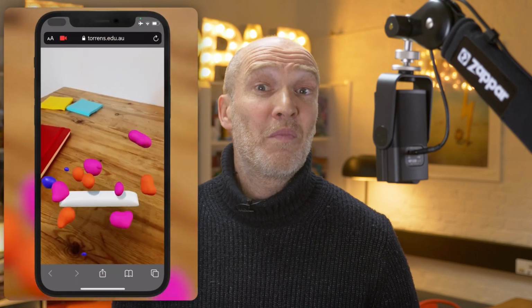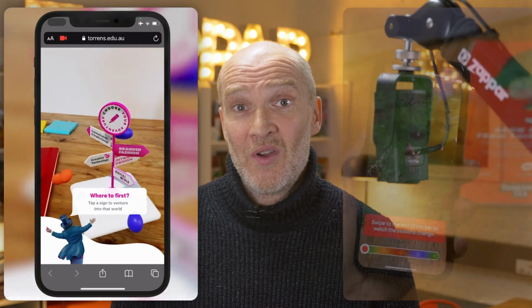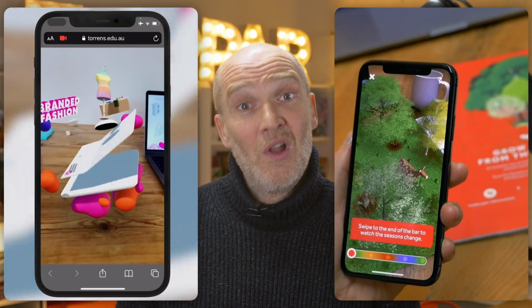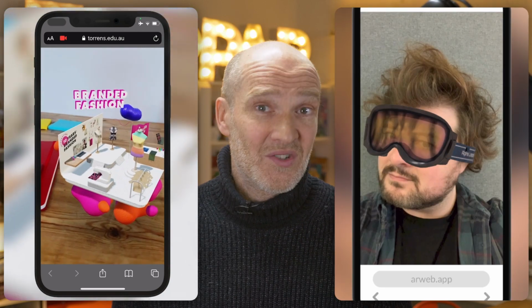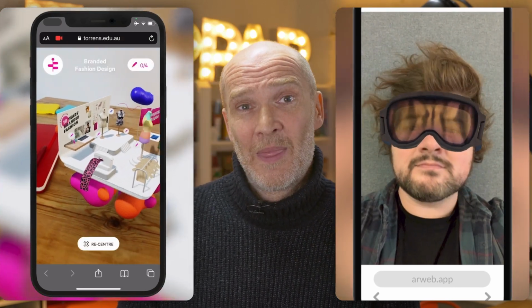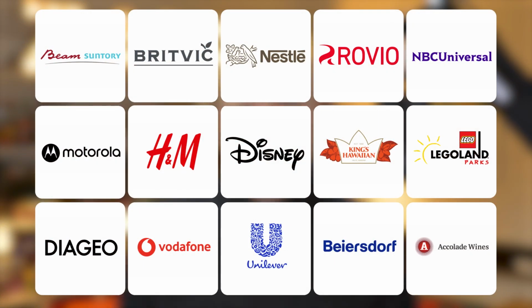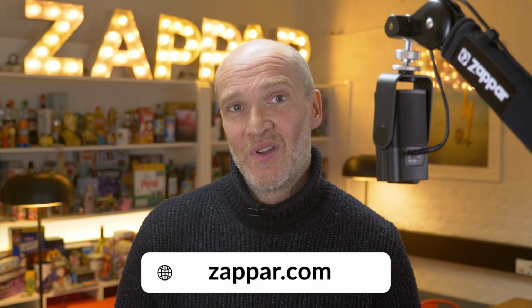Last but not least, the most popular tracking types are also available in WebAR too. So you can place content in your world environment, or on a printed image or poster, launched from a QR code, or tracked to your face for product try-on experiences. WebAR offers a whole host of features and functionalities. Not only that, but you're in good company too. Here are all the brands that have or are using WebAR today to grow critical business metrics. And if you'd like to see more WebAR examples, head over to zapper.com.